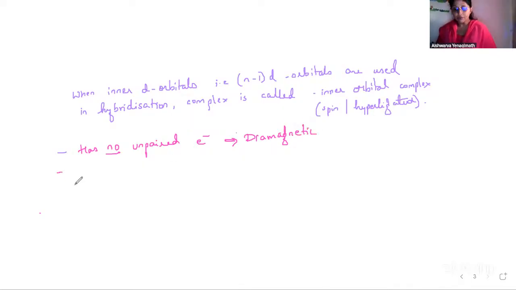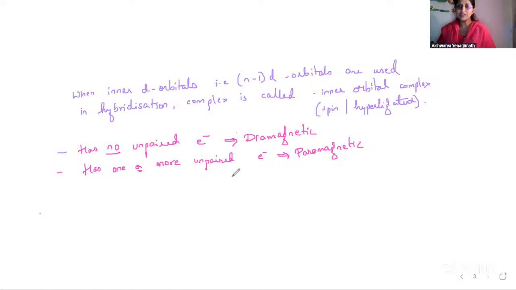Yes, and if it is having unpaired electrons, if it contains one or more unpaired electrons, then it is said to be paramagnetic. So unpaired electrons ittapa antandre, it is paramagnetic. Unpaired electrons illadiddare, diamagnetic.